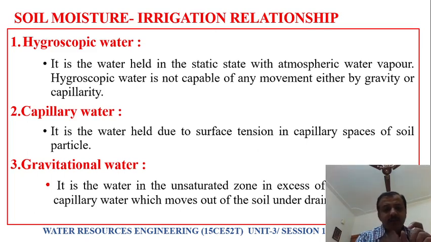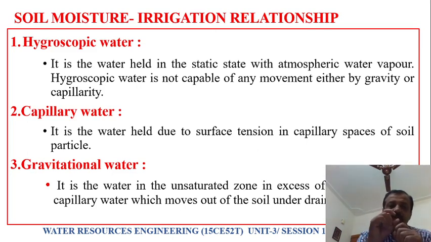Around the soil particle, there is a moisture layer. This moisture which is sticking to the soil surface won't move at all. This we call hygroscopic water. It cannot be moved, either by gravity or by capillarity. This water which sticks to the soil surface, we call hygroscopic water.